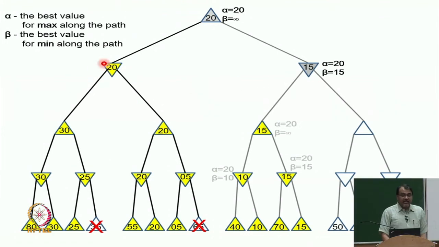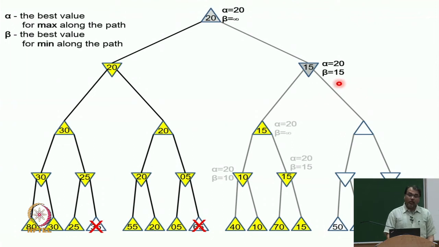What has happened? The left subtree of 20 has been fully explored. So, it knows that it has a solution. The best solution is 20. In other words, if max decides to go left and min decides to go right, it can get to the leaf with value 20. So, the value of max is going to be 20 or higher.